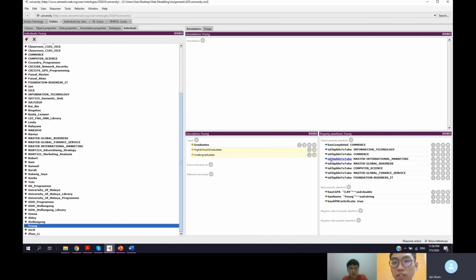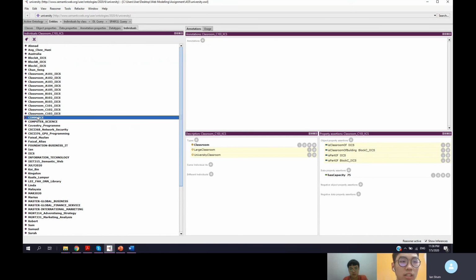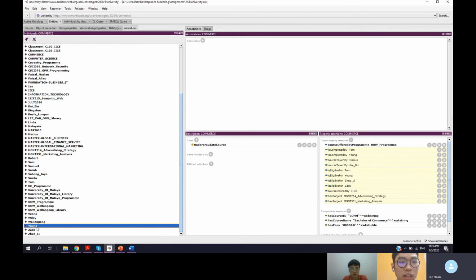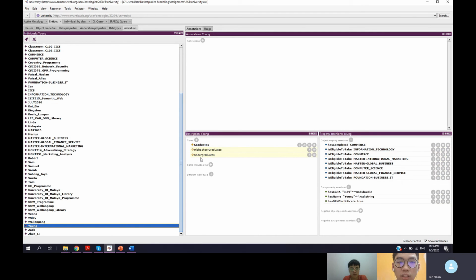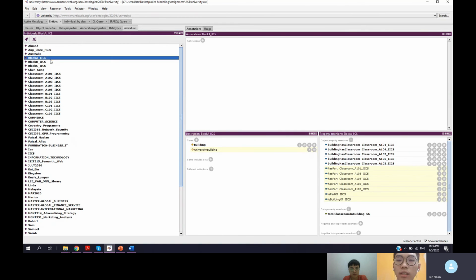And for Yang, you see he has completed commerce. So commerce is an undergraduate course. So Yang will become an undergraduate, and also this SPM certificate is true. So he is also a high school graduate. Same goes to Zach, and then let us look at the buildings.